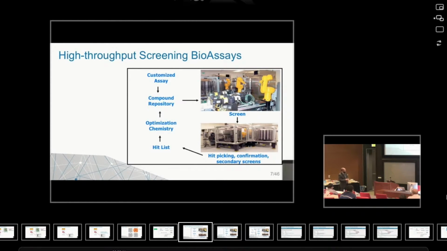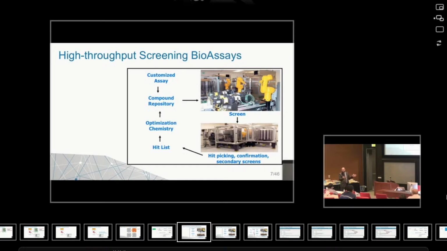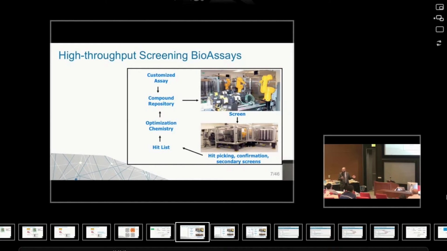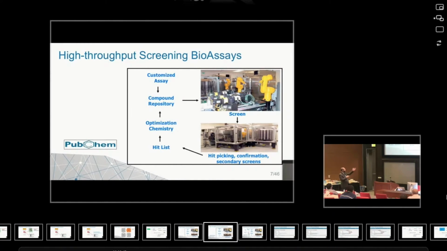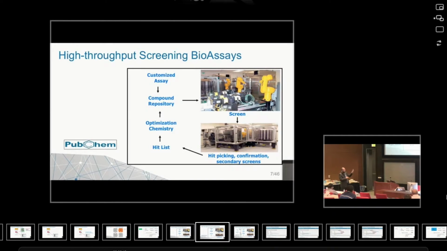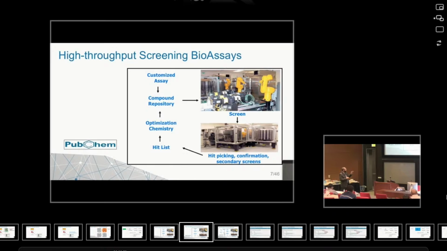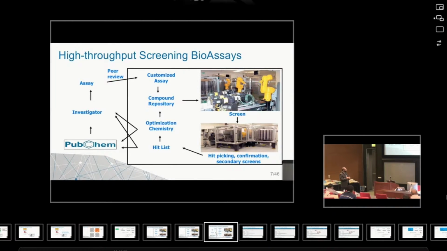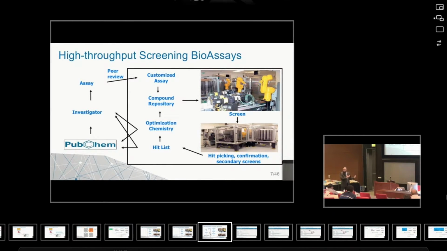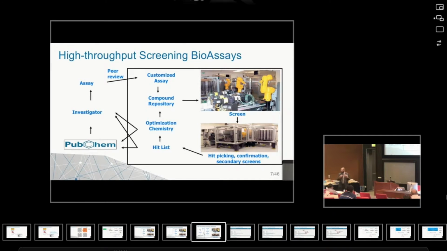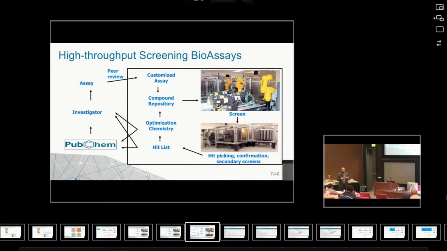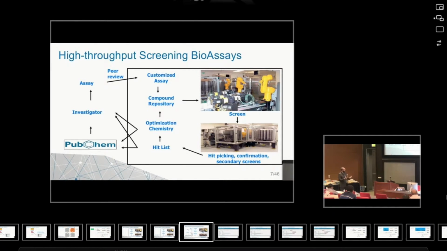So this is the kind of actual experiment that they do to test the activity of a number of compounds on the biological target. Once we have this data, it can be stored in the shape of a report or data set, for example in a database. The biggest public repository is the PubChem bioassay database, where reports are stored, and then an investigator can check those existing reports and build a second assay based on the previous knowledge. So this is the type of data that we'll be using.